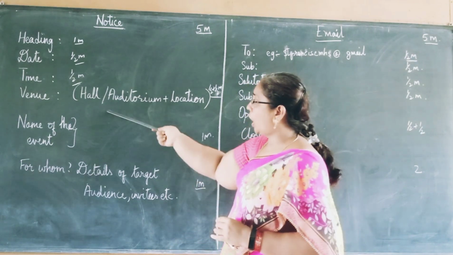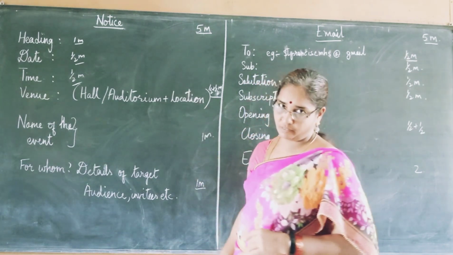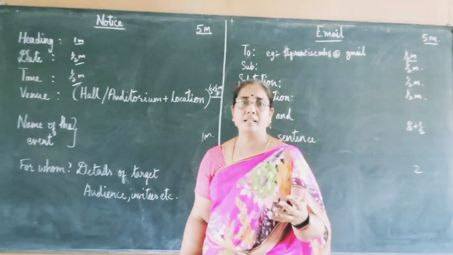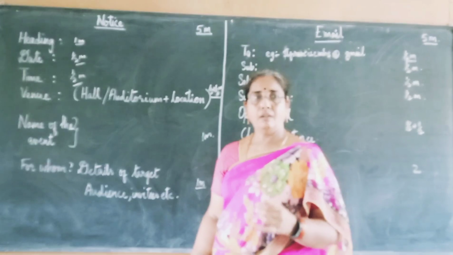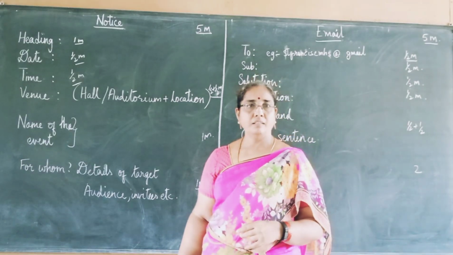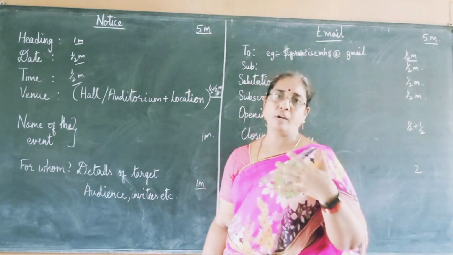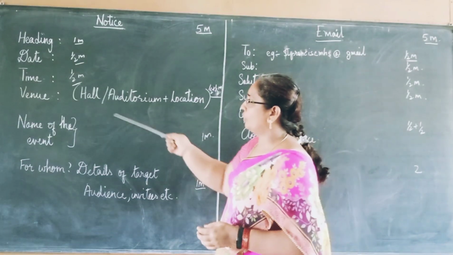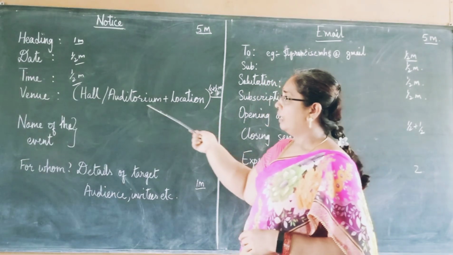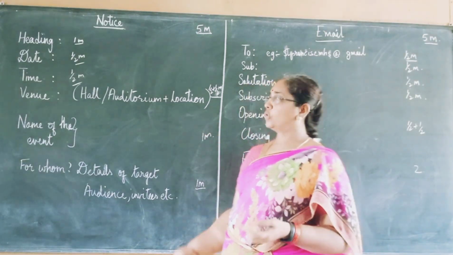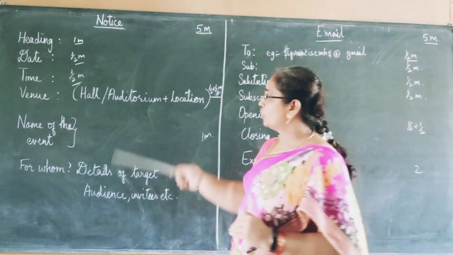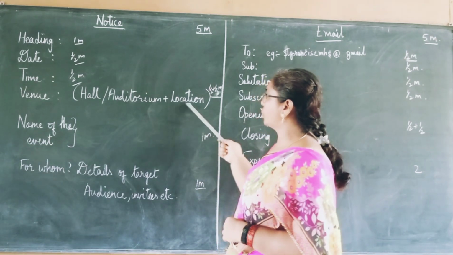Venue. It can be a hall, it can be an auditorium, it can be any location. We don't have any hall in our school, but you can simply say hall number 1, or you can say Tagore Hall, or Nehru Hall, something. You have to visualize, you have to imagine. So you have to write the hall, the place. Here you should write 2 places. Because you are sending to other schools, you can write hall number 1, St. Francis School. So here you put hall number 1, comma, St. Francis School. Half mark.